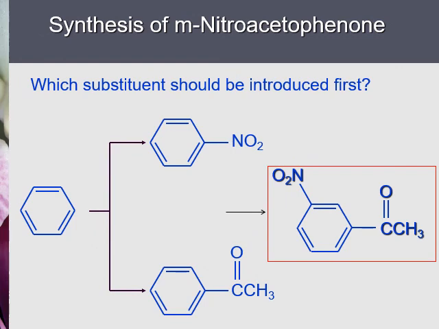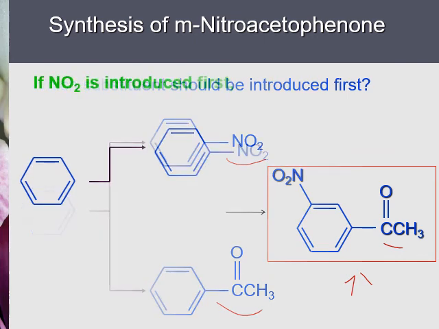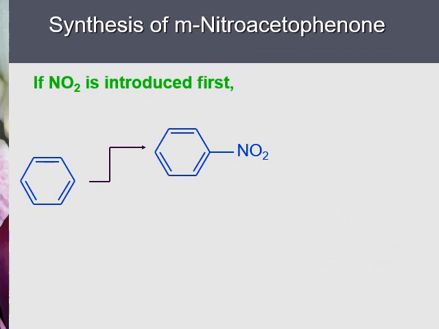Here's another example. How can we synthesize this compound from benzene? Again, we can perform nitration first, and then Friedel-Crafts acylation to add the acetyl group, or Friedel-Crafts acylation first and then nitration. Which one works, which one doesn't? Can we perform nitration first and then Friedel-Crafts acylation reaction? Nitration gives you a nitro group on the benzene ring, and the nitro is a meta director. So the next step should go to here, which is exactly what we want. And so you would expect this works.